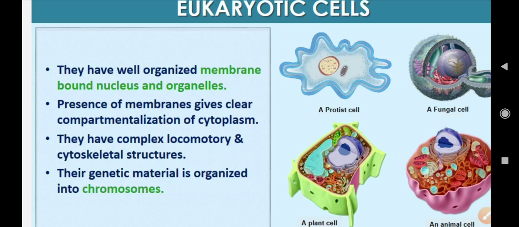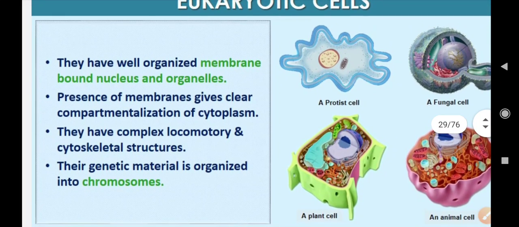They also have very complex locomotory and cytoskeletal structures, and the most important one is they have genetic material which is organized into chromosomes, or you can say that DNA is organized into chromosomes.